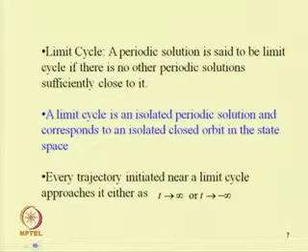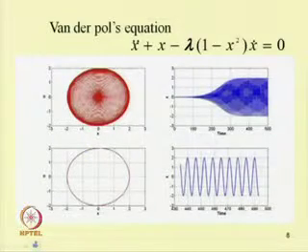Already we have discussed this limit cycle. A periodic solution is said to be a limit cycle if there is no other periodic solution sufficiently close to it. So, a limit cycle is an isolated periodic solution and corresponds to an isolated closed orbit in the state space. Every trajectory initiated near a limit cycle approaches it either as t tends to infinity or t tends to minus infinity. This plot is for the van der Pol equation.